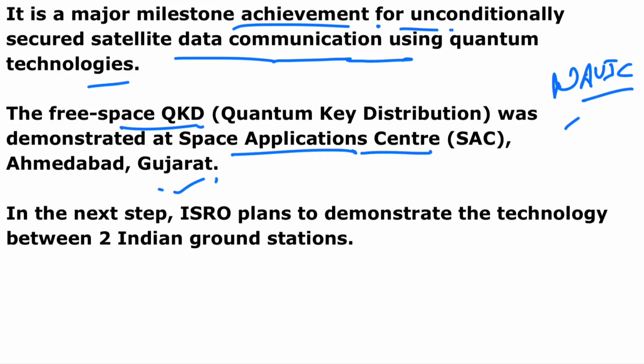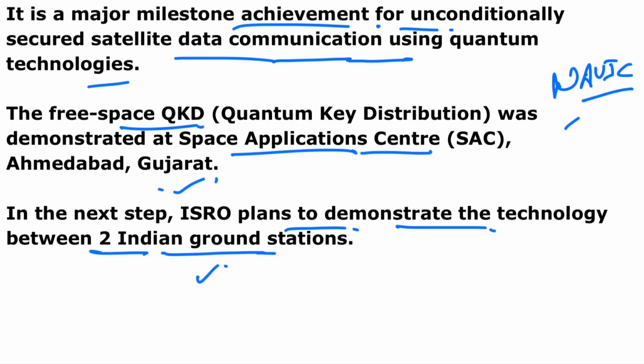Ahmedabad, Gujarat. In the next step, they plan to demonstrate the technology between two Indian ground stations, because now they are using free space, but after that they will use two Indian ground stations. So this is the future goal of ISRO. Guys, you have to remember about ISRO.